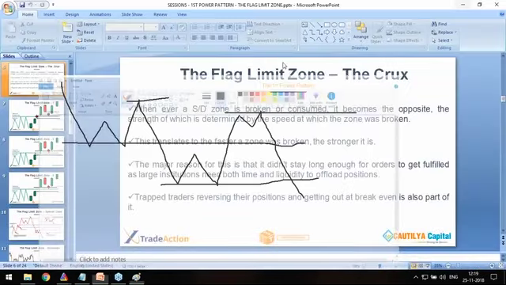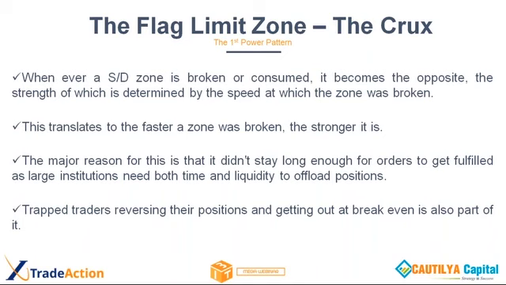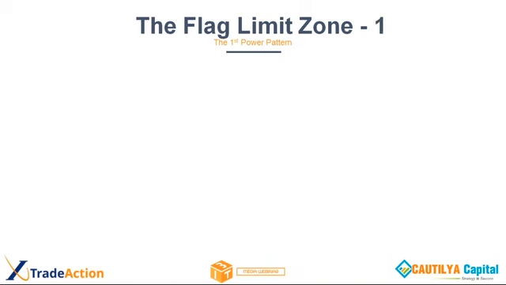Okay, I am going to clear everything. Go back to the PPT. Trapped traders reversing their positions and getting out at break even is also part of it. Generally, what happens? Many traders get trapped. The institutions cheat them, doing multiple things. So how they get trapped, we will have to understand and figure out. So let's write a pattern. I will write the pattern in a very simple way so everyone will understand. And Girish Gupta ji, flag area, flag limit, everything is the same.